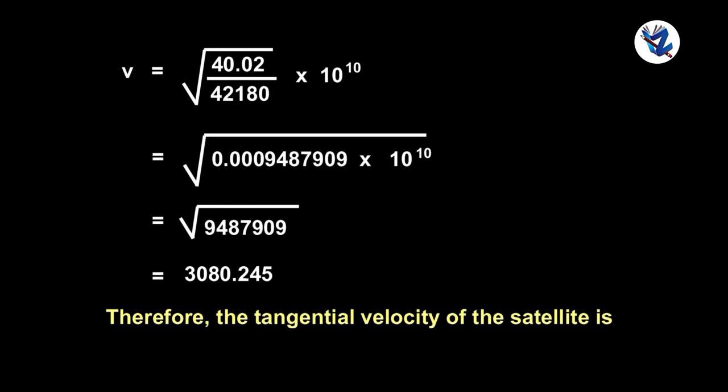Therefore, the tangential velocity of the satellite is 3080.245 meter per second, is equal to 3.08 kilometer per second.